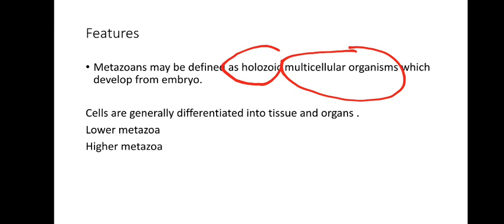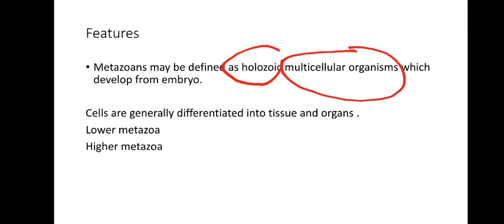In autotrophic nutrition, auto means self, so the organism can produce its own food by using sunlight or any other source of energy, for example plants. Whereas animals come under heterotrophic types, where they cannot produce their own food and instead depend on other organisms for their food.